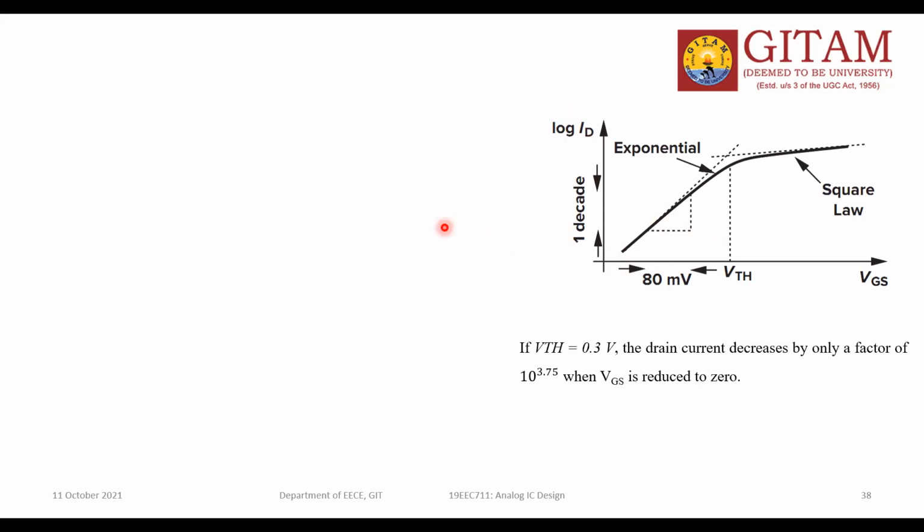So let me tell you an example. Suppose the VTH value is 0.3 volts for a device. The drain current decreased by only a factor of 10 power 3.75 when VGS reduced. It means what is the change in drain current for this particular case?